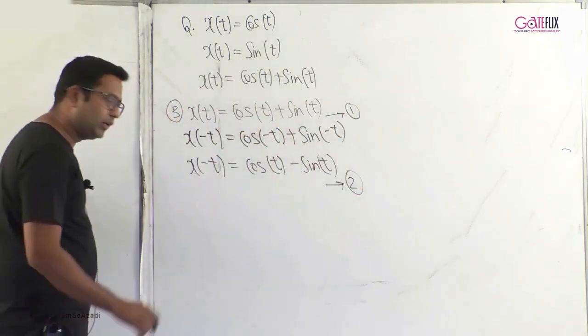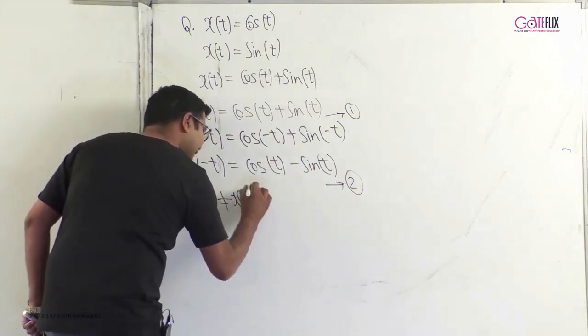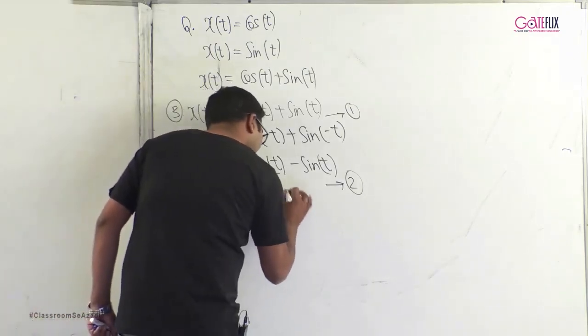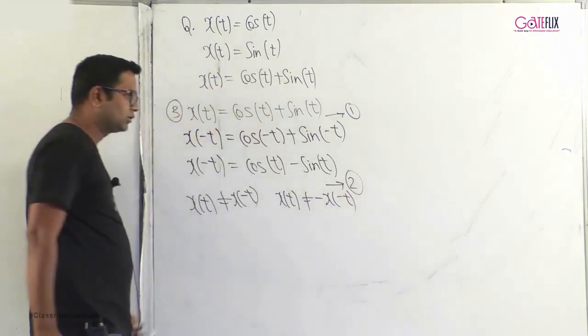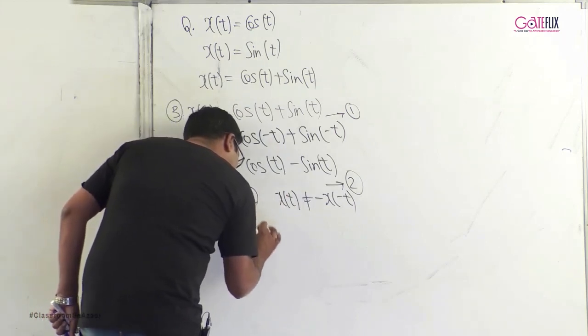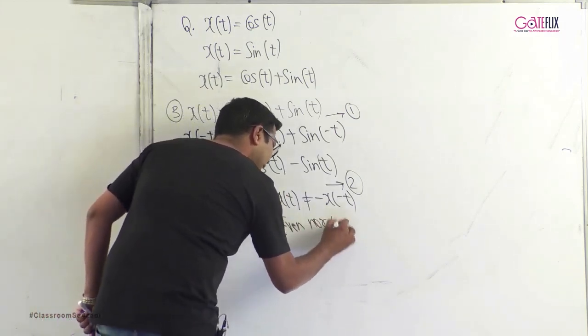From 1 and 2 we can clearly observe that x of t is not equal to x of minus t. So it is not even, and we can also observe that x of t cannot be equal to minus x of minus t. So it cannot be even, it cannot be odd. So hence we say this signal is neither even nor odd.